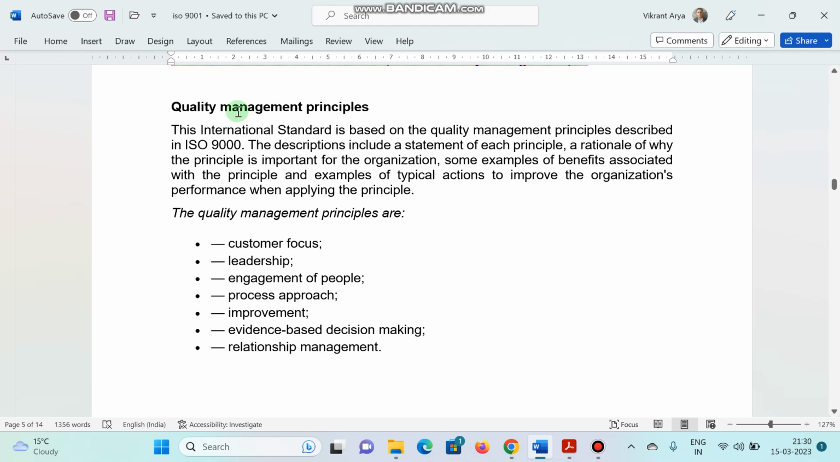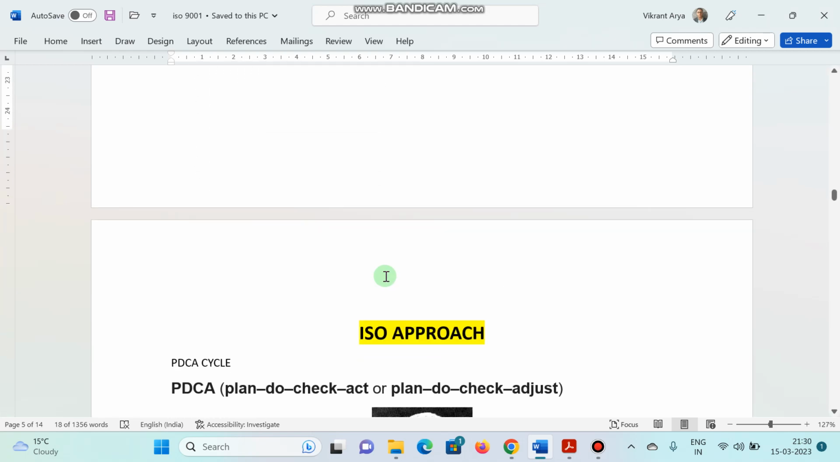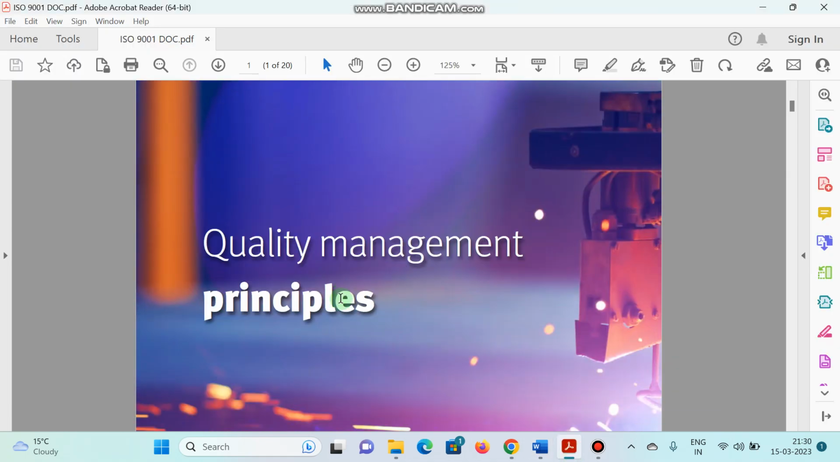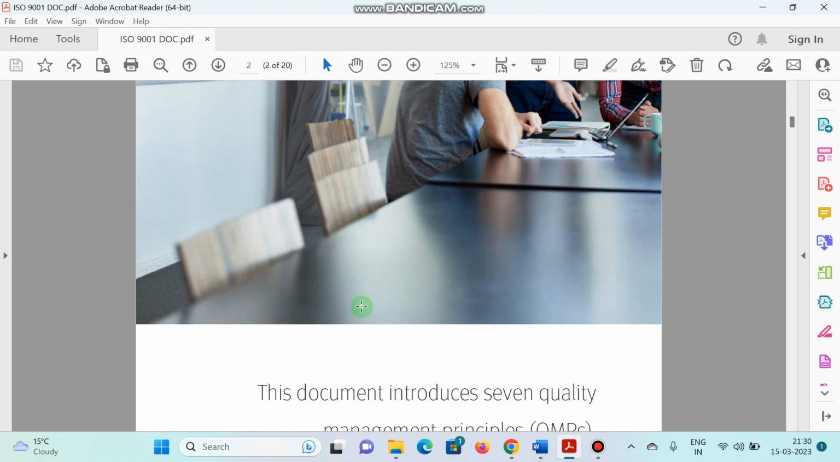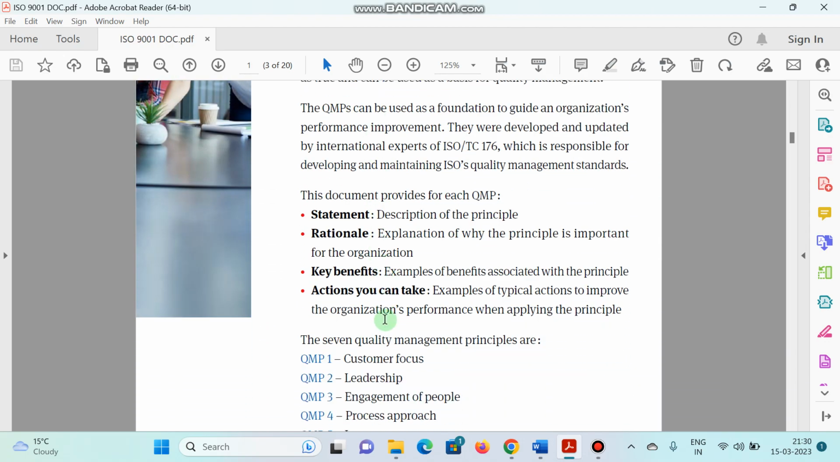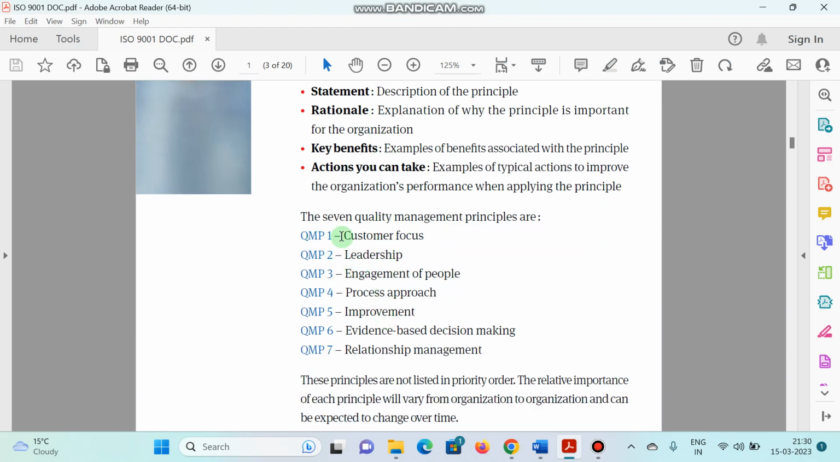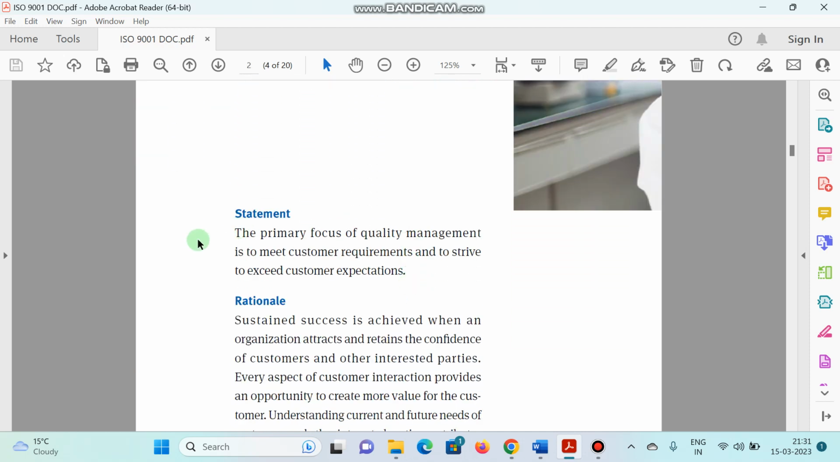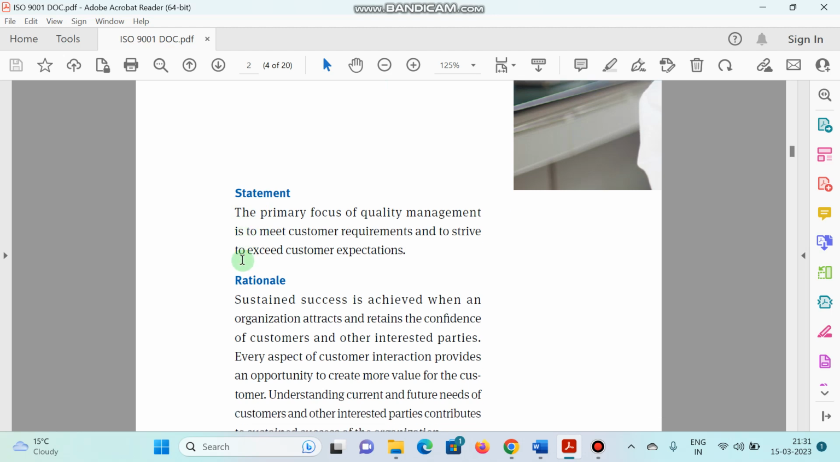So there are different types of quality management principles that we have discussed. Yes, it should be customer focus. Let me show you the ISO document. This is the ISO document, quality management principles. As you can see over here, there are different quality management principles from 1 to 7. That is the customer focus. The first principle is important. Every organization has to focus upon the customer if you want a particular growth.